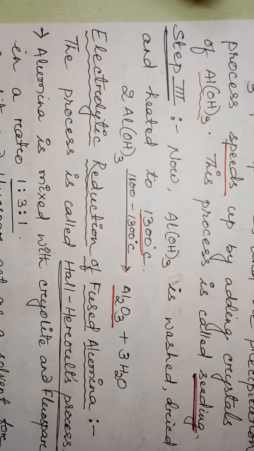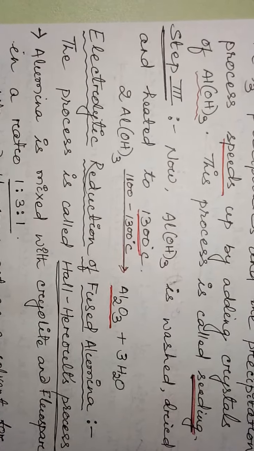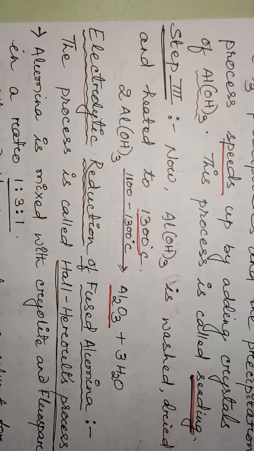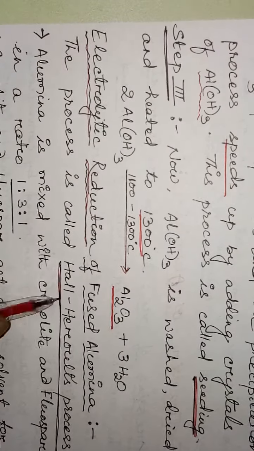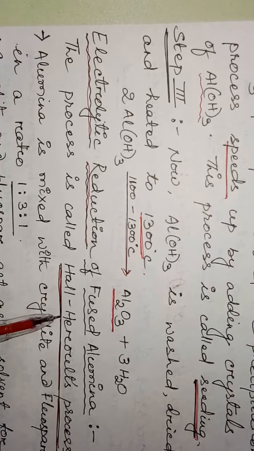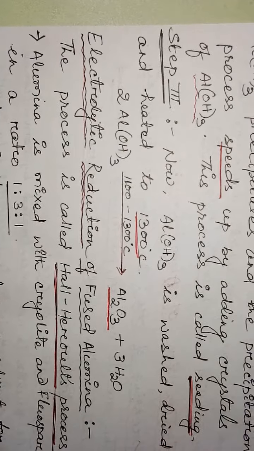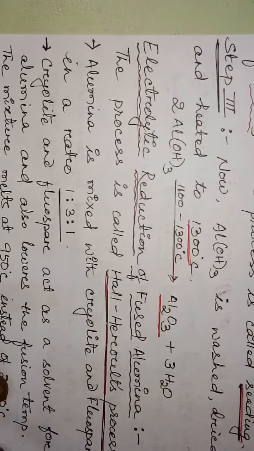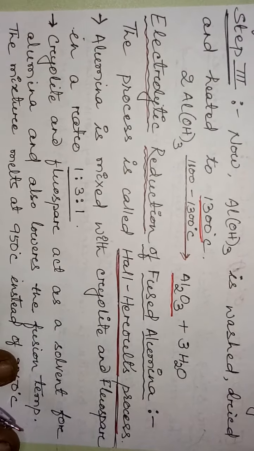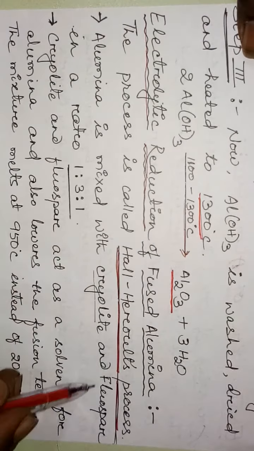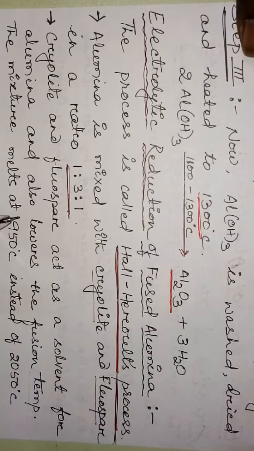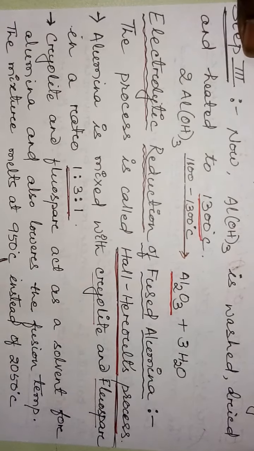Now we will go to the electrolytic reduction of fused alumina. This process is called Hall-Heroult's process. In this, I have noted certain important points. Alumina is mixed with cryolite and fluorspar in a ratio of 1:3:1. In this ratio, the electrolyte mixture is prepared.